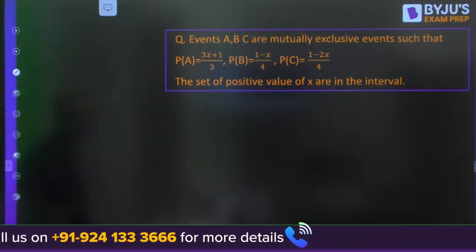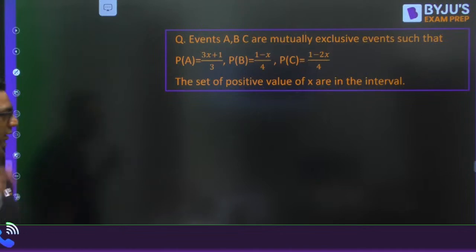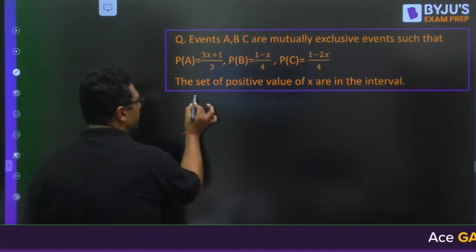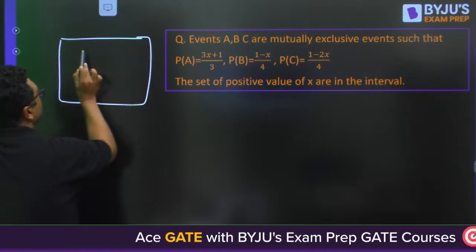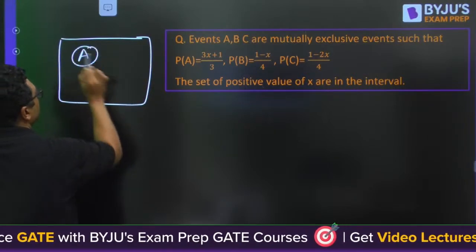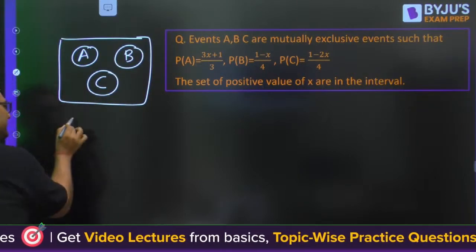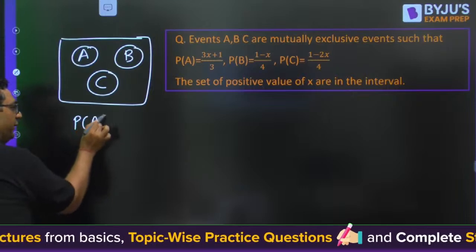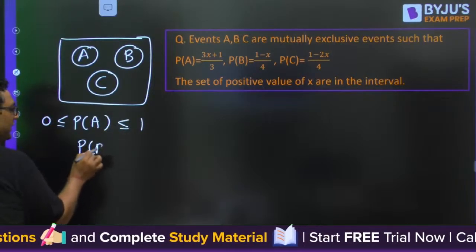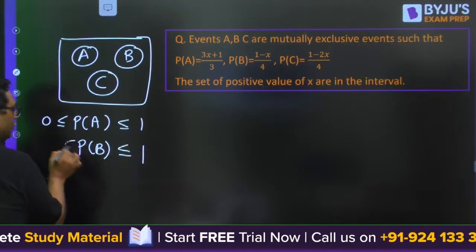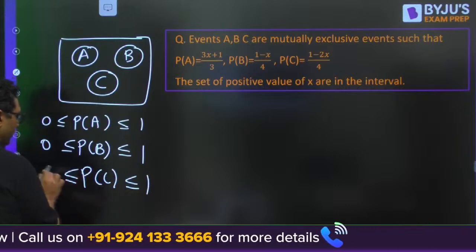So this is a question. Events A, B, C are mutually exclusive events. When we have mutually exclusive events, you know that this is the Venn diagram. This is sub event A, sub event B, sub event C. So we can say probability of A individually lies between 0 to 1, probability of B lies between 0 to 1, probability of C lies between 0 to 1.